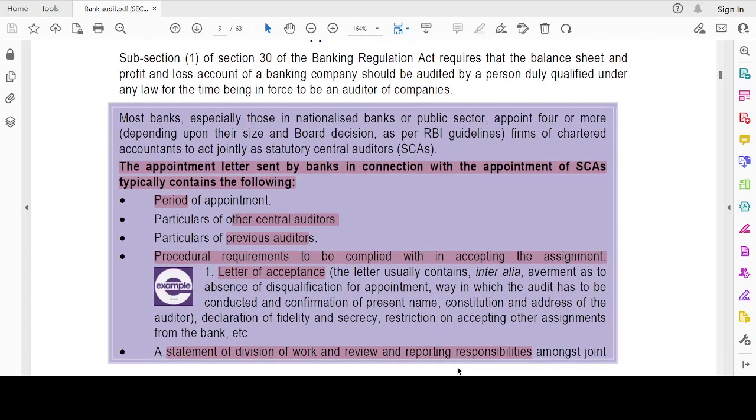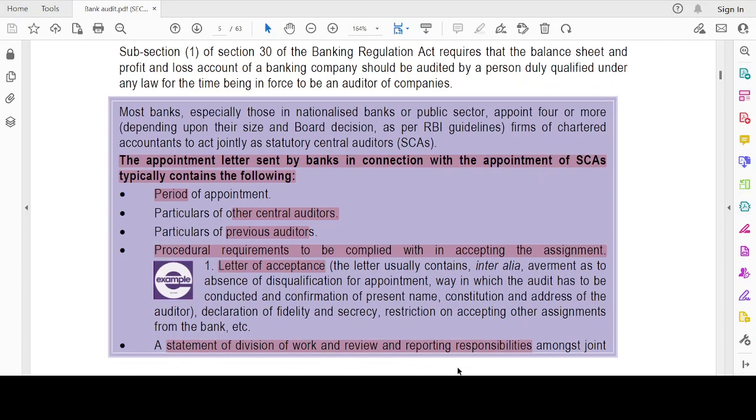Audit of accounts and appointment of the auditor. A person duly qualified is only eligible to be appointed as an auditor. Most of the banks will generally be nationalized banks or public sector banks, and generally they appoint 4 or more auditors, as central auditors who are acting in the capacity of joint auditors.